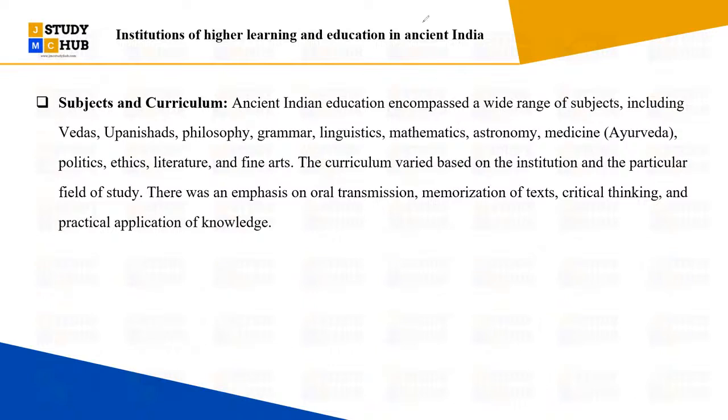So subjects and curriculum: ancient education encompassed a wide range of subjects which we had studied, like mathematics, astronomy, medicine, grammar, linguistics, philosophy, Upanishads, Vedas, right? Medicine, maybe that is not the English medicine, that is Ayurveda, politics, ethics, literature, fine arts. ये सारे जो है जितने सब्जेक्ट्स आज हम पढ़ते हैं उससे कहीं 10 times ज़्यादा subjects थे that we had studied. अगर आपने पढ़ा होगा, we had discussed in Upanishad में भी हमने पढ़ा, दर्शन में भी हमने पढ़ा, how these were the sources of knowledge, para vidyas and apara vidyas, right? So how the Brahminical teachings were, and gaining the knowledge.